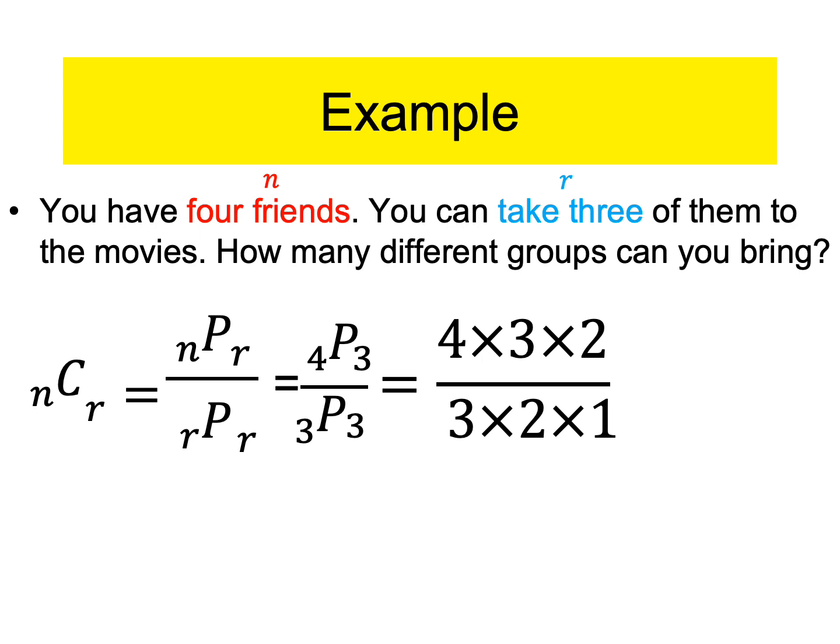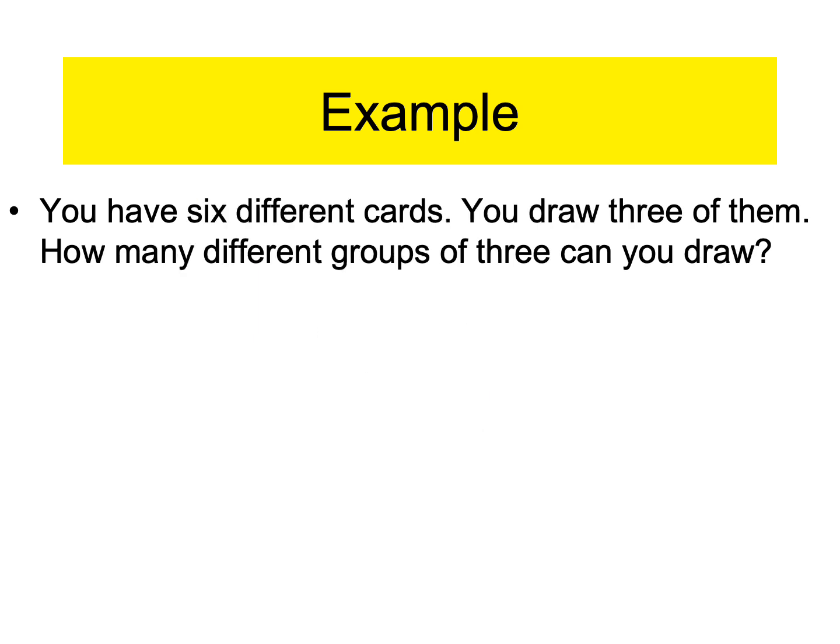Now look at the fraction we just did. Check it out. We can cancel some things. 3 divided by 3 is 1. 2 divided by 2 is 1, so they cancel. Right? Now look what you're left with. 4 over 1, which is just plain 4. Remember when we did permutations, we got large numbers very quickly. Combinations will not be large, even relatively speaking. So if you have 4 friends and you can take 3 of them, there's only 4 different combinations of that choice, right? Make sense?